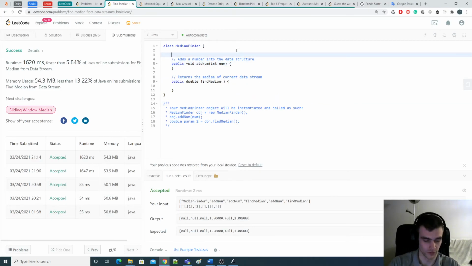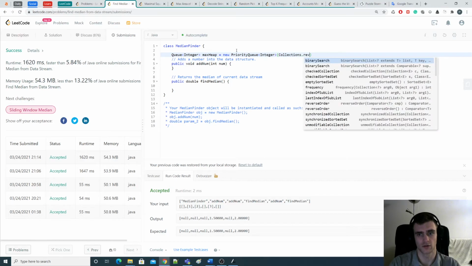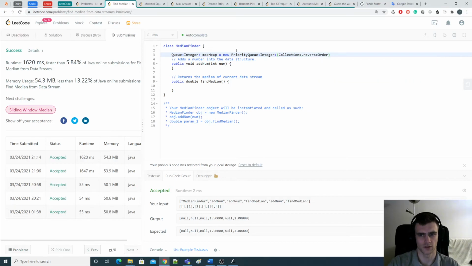So we need to first of all initialize the max heap, and that would be priority queue of integer, Collections dot reverse order as far as I'm concerned. Okay.